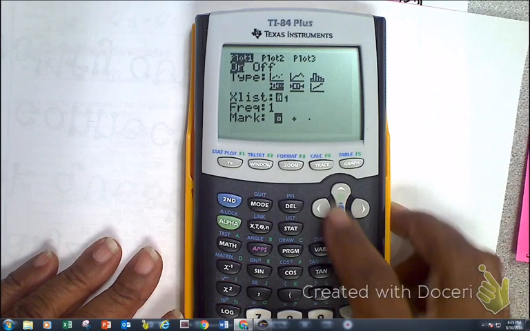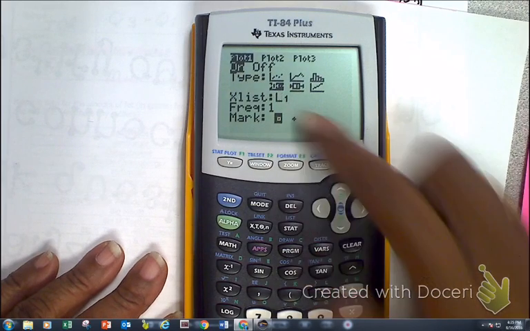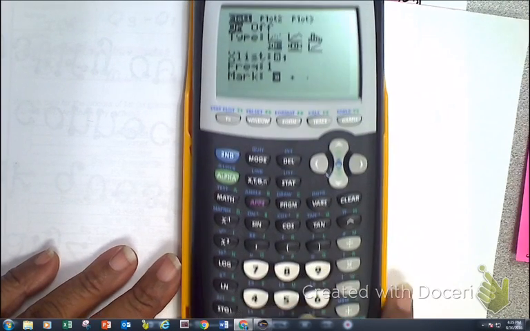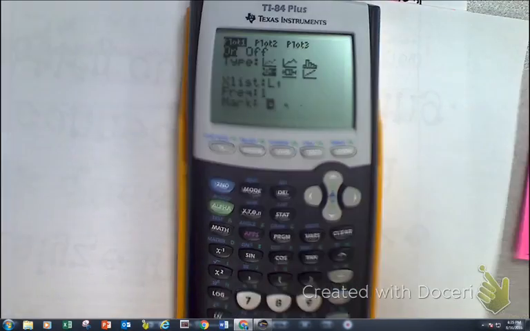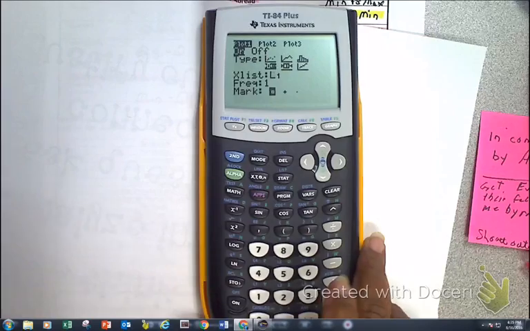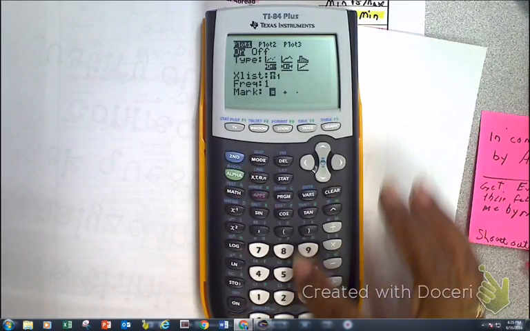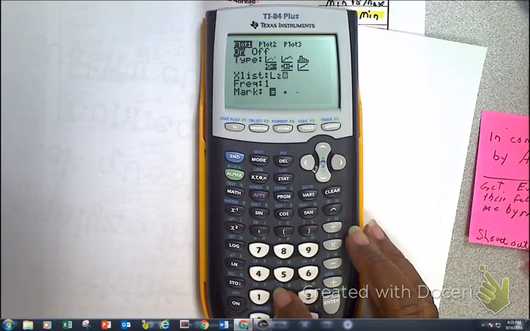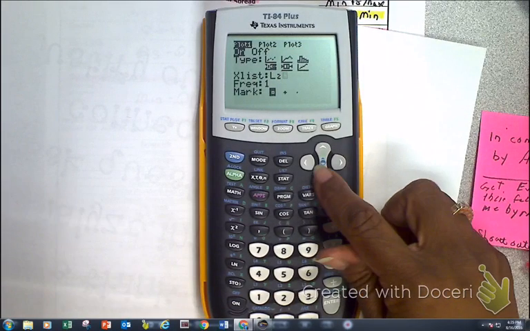Now, my data was in my L2, the data that I want to pay attention to. So please notice above every number here you've got an L1, L2. So as I try to do this, I'm going to press second L2. And you see how that changed? I don't touch the frequency.